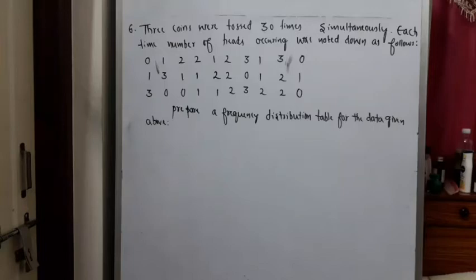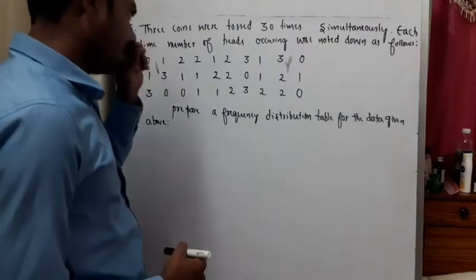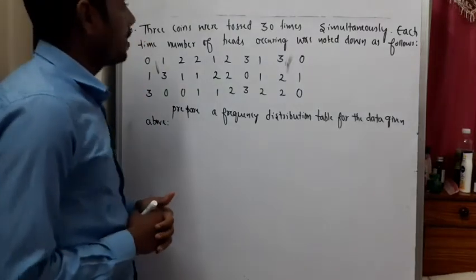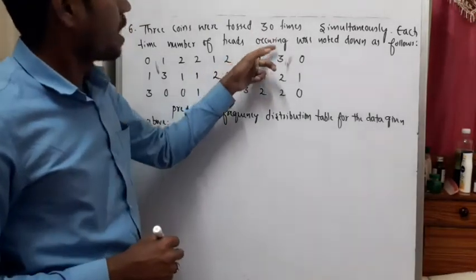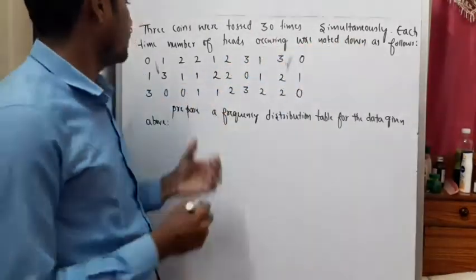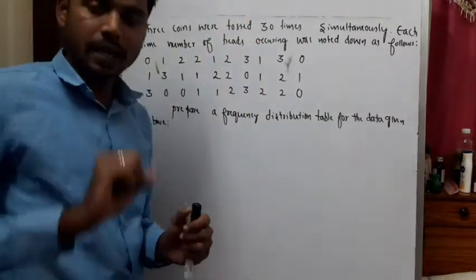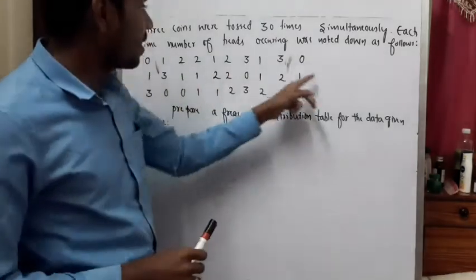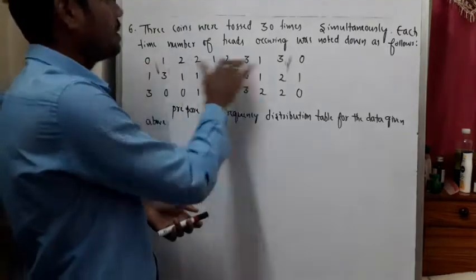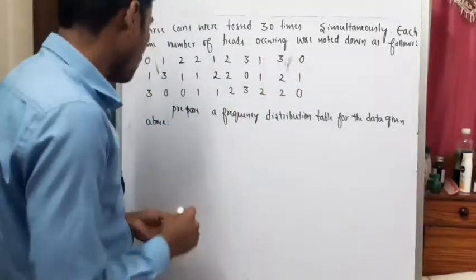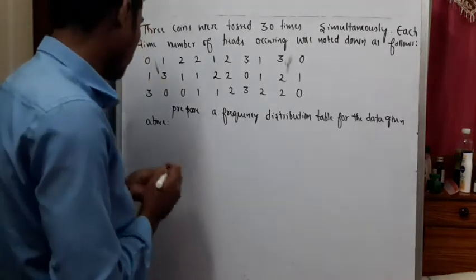Question. Three coins were tossed 30 times simultaneously. Each time the number of heads occurring was noted down as follows. They are going to toss three coins simultaneously for 30 times. So these are the resultant numbers of heads that occurred, for these many times. Now what we need to do is prepare a frequency distribution table for the data given above.